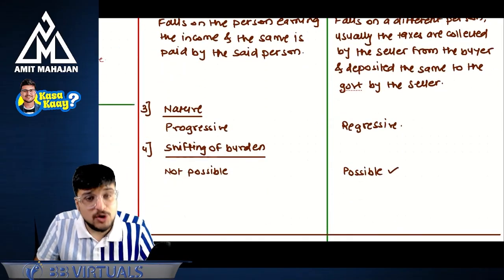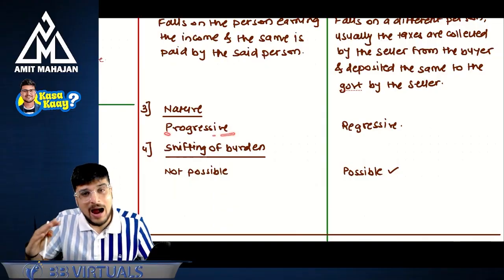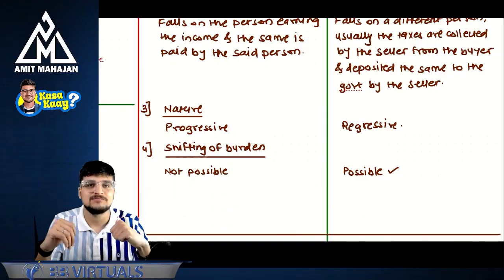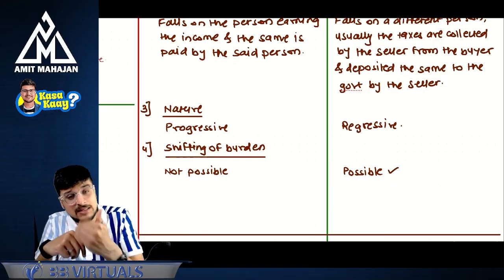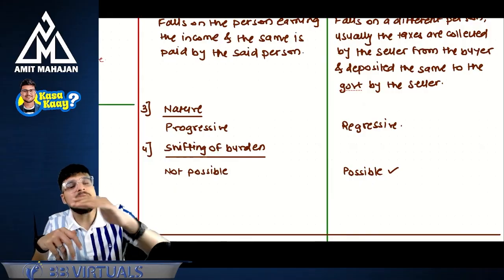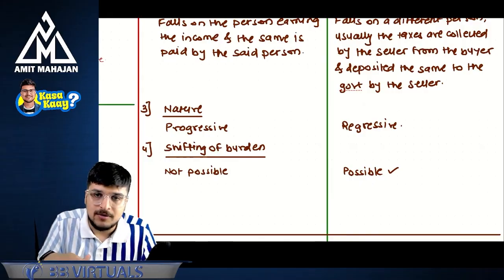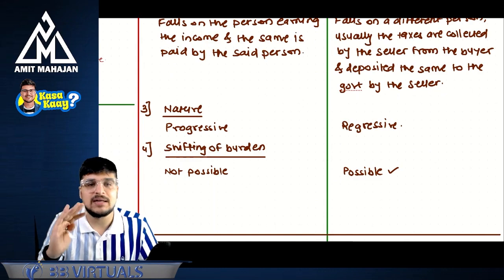The nature of direct tax is progressive. Higher the income, higher the tax. That's why it is progressive. But indirect tax nature is regressive. It does not matter whether your income is high or low. You are going to get taxed at the fixed rate.